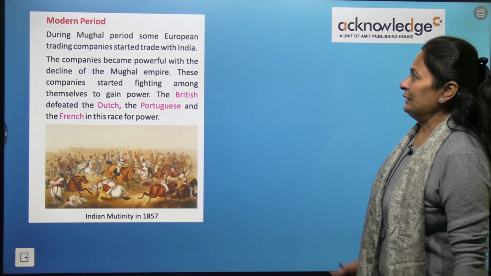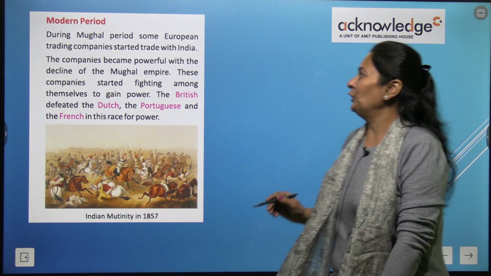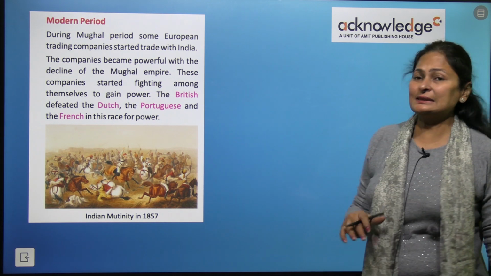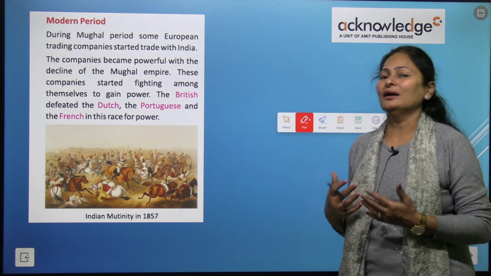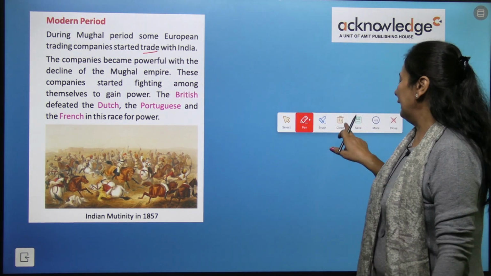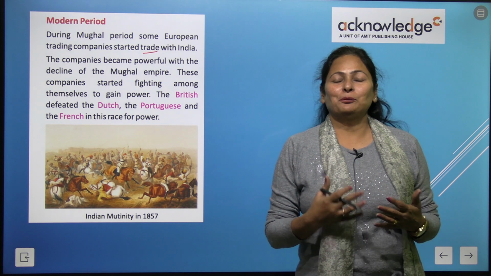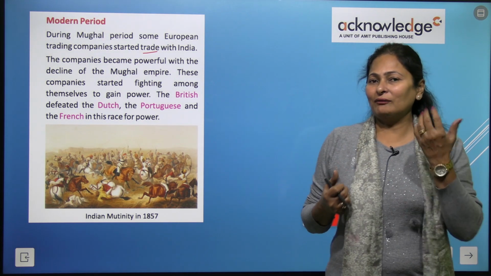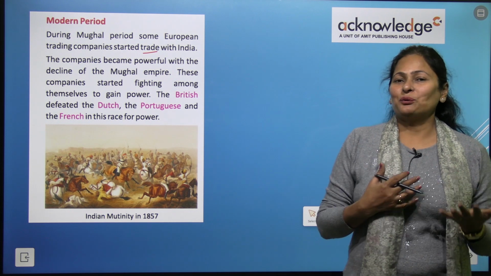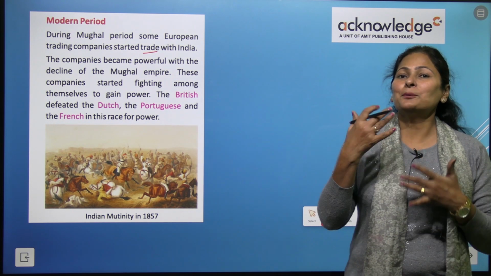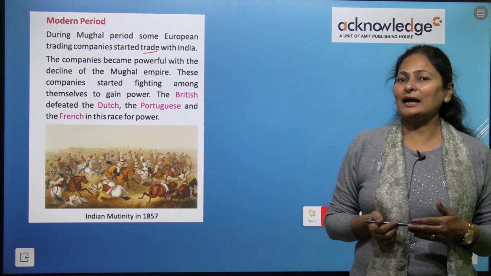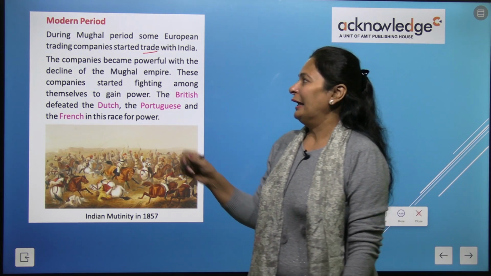So kids, let's see about the modern period. During the Mughal period, some European trading companies started trading in India. Trade, what does it mean? Trade means to sell and purchase. When we buy something, we need to pay the amount against it, right? So trading means sale and purchasing. So business. So they started trading in India.